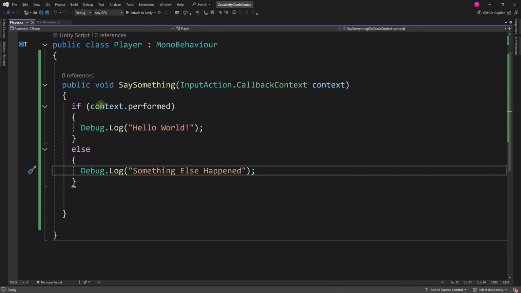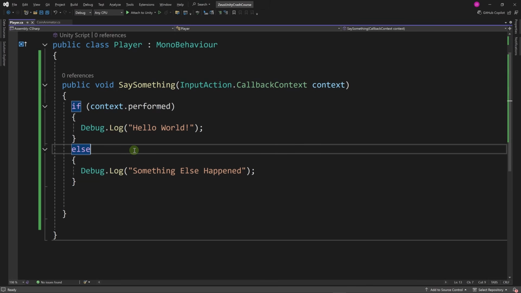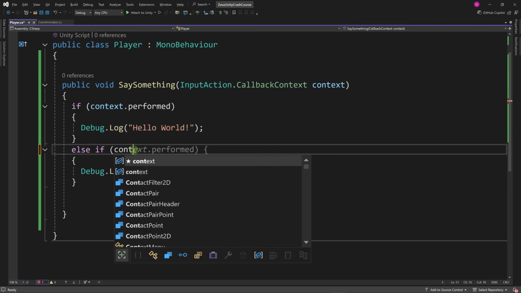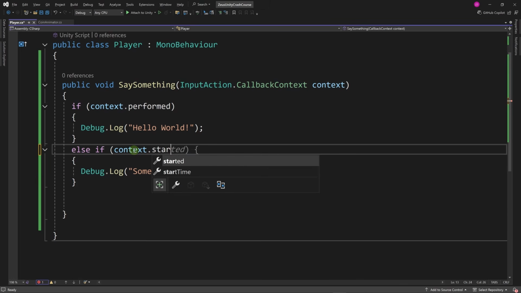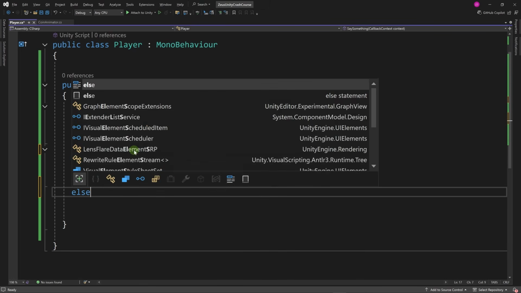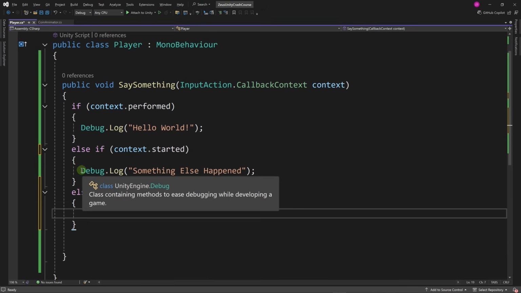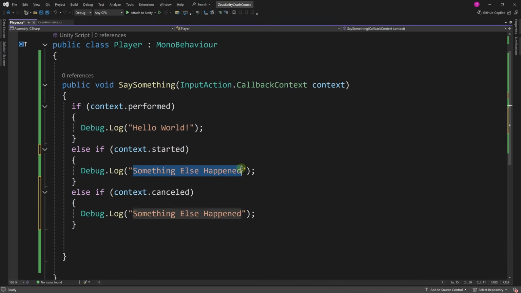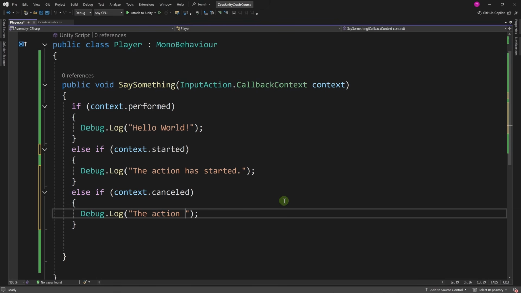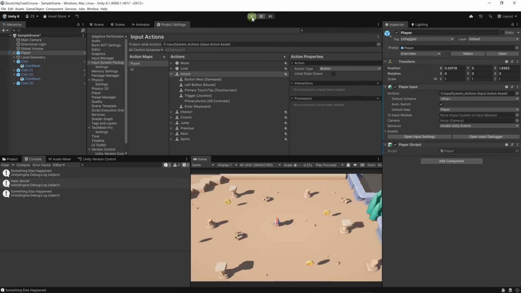Here, for example, if this condition is false, we can add another if statement here, else if context dot started, and let's add an else if here, else if context dot cancelled, and let's write another debug log here. Let's say in this case, the action has started, and here let's say the action has been cancelled. Okay, let's save and go back to Unity and run our game.